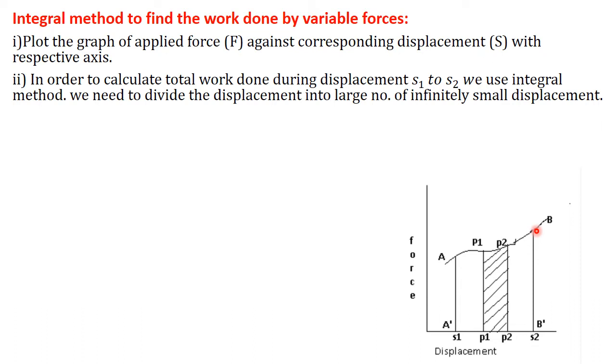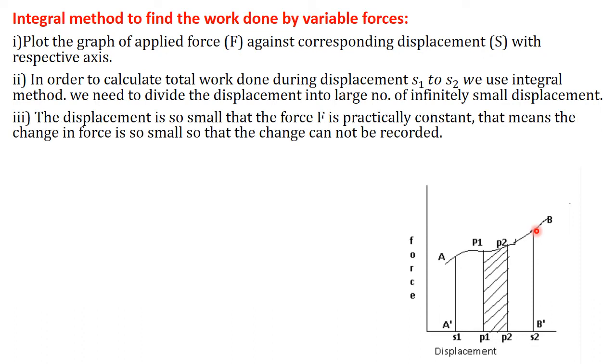For the integral method, we must first divide the total area under this curve into infinitesimally small element segments. Let us call that small segment ds. For it, the force is practically considered to be constant. That means it is not changing, so the change cannot be recorded.